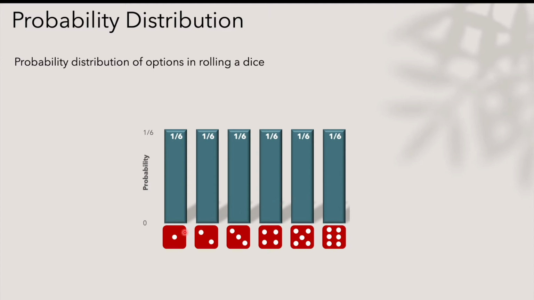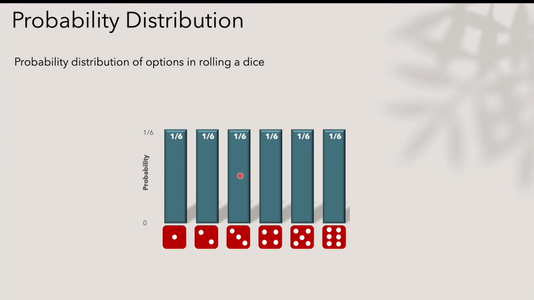So the probability is distributed over these outcomes, and each outcome has an equal probability to occur. This is a constant type of probability distribution where there is no bias towards one of the outcomes. All outcomes have an equal chance to appear.